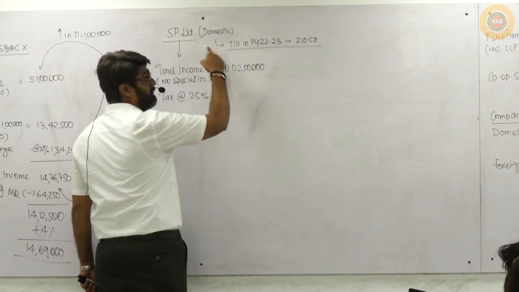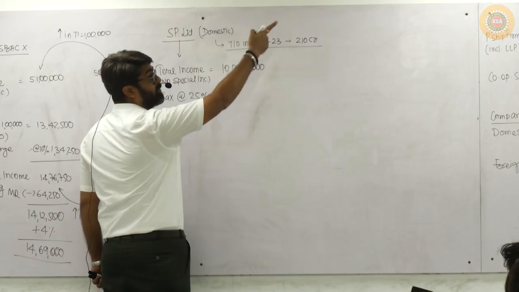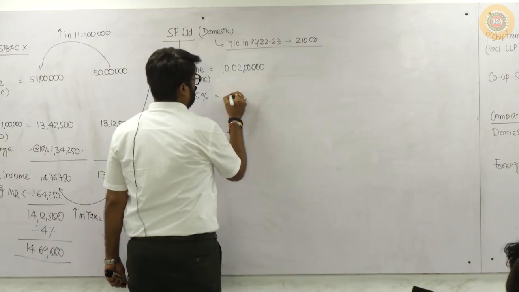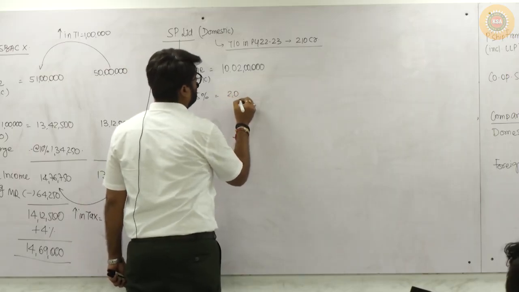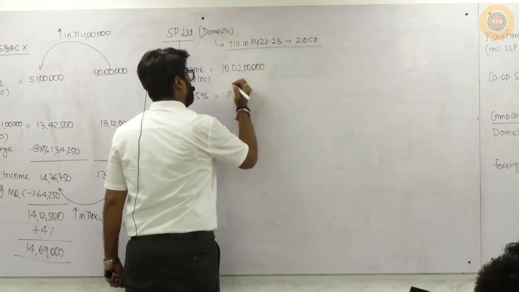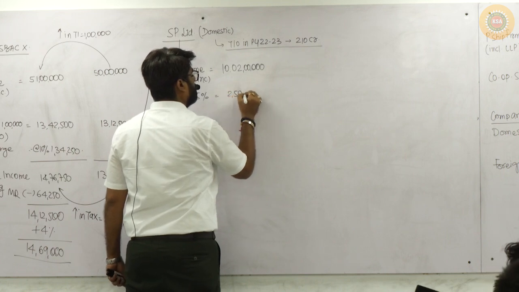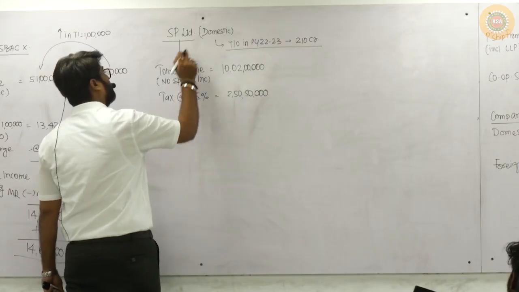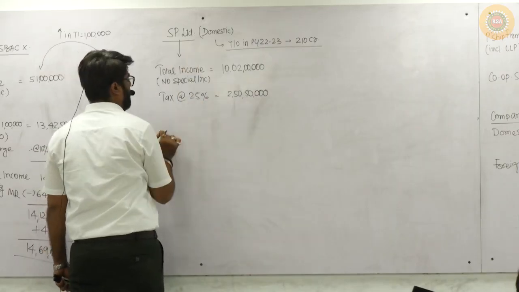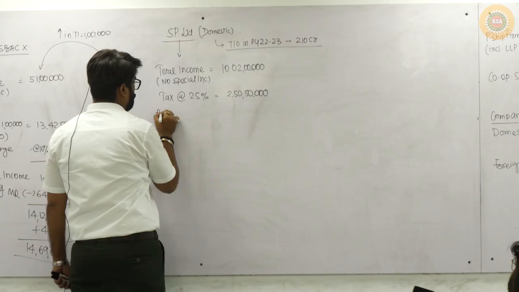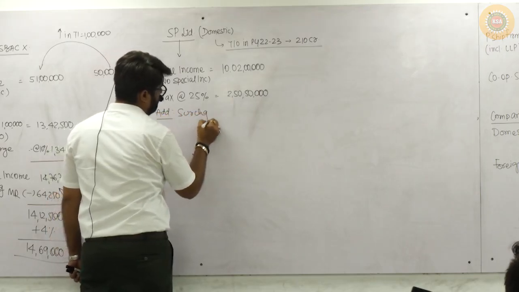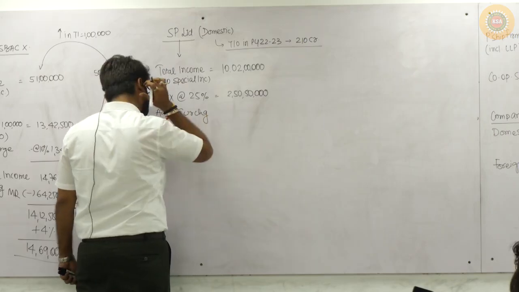Because it is a domestic company whose turnover during 2022-23 was less than 400 crore. Yes or no? So now can I say it is 2 crore 50 lakh 50,000? Yes or no? Now will this domestic company pay tax? Yes. Along with that, the company will pay surcharge also.